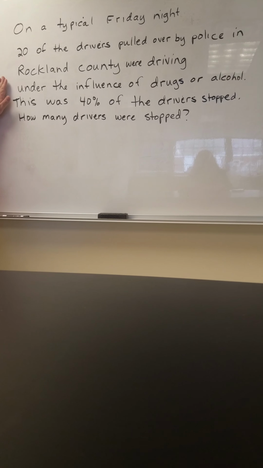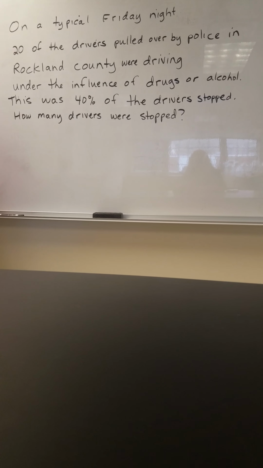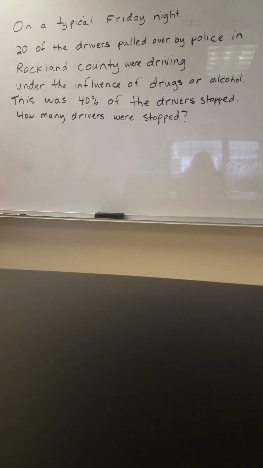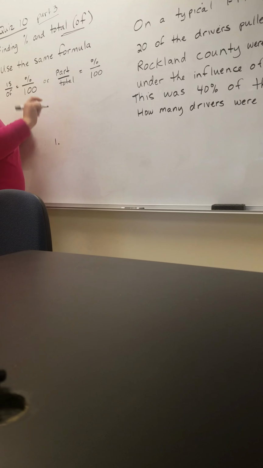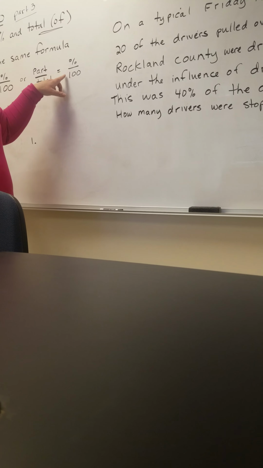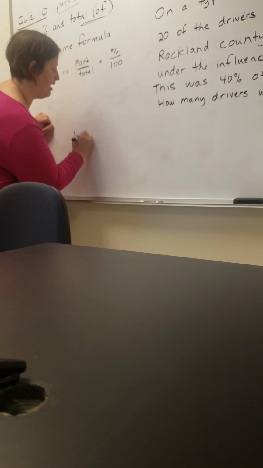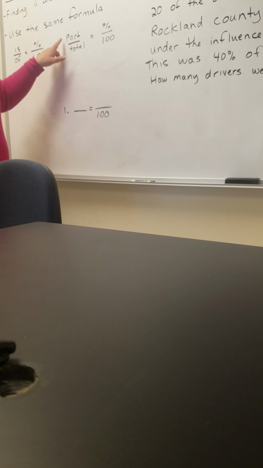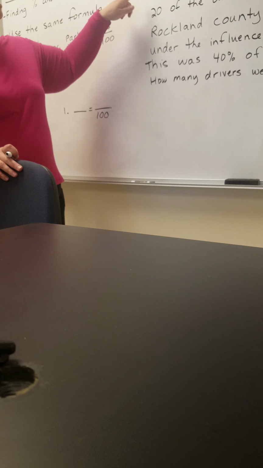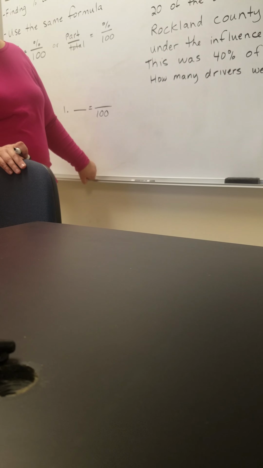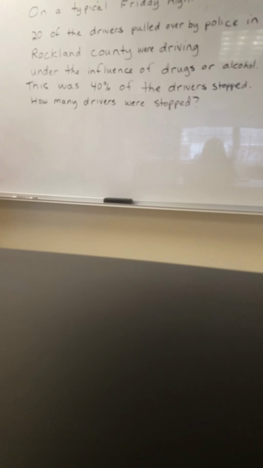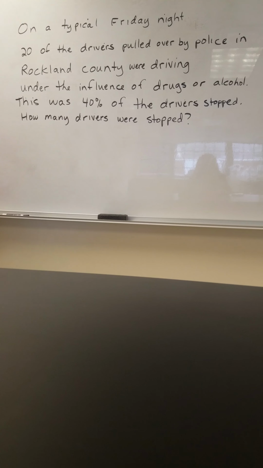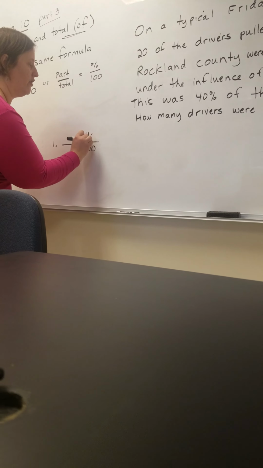Now for a problem like this, you probably aren't able to find the is and the of, but we do have that alternative formula, part over total, and that we could probably figure out, and that equals percent over 100. So when you're doing step 1, maybe don't look for the is and the of. Instead, let's look for part over total. So let's look. On a typical Friday night, 20 of the drivers pulled over by police in Rockland were driving under the influence of drugs or alcohol. This was 40% of the total drivers. Okay, so 40, that's our percent.